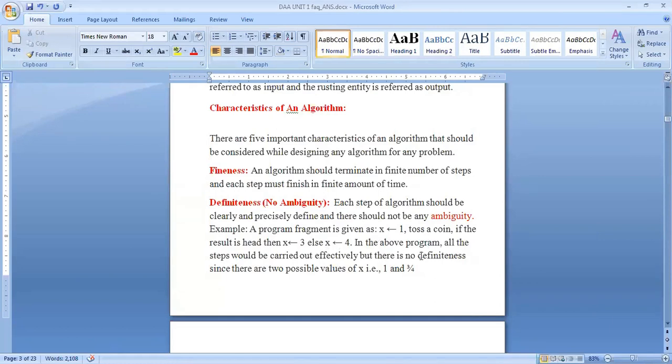In the above program, all the steps would be carried out effectively, but there is no definiteness, since there are two possible values of x, that is 3 and 4.